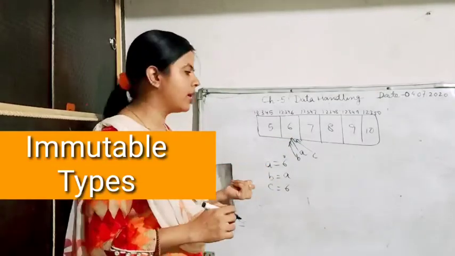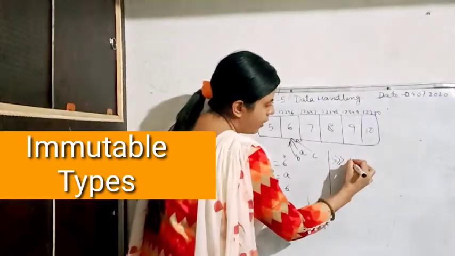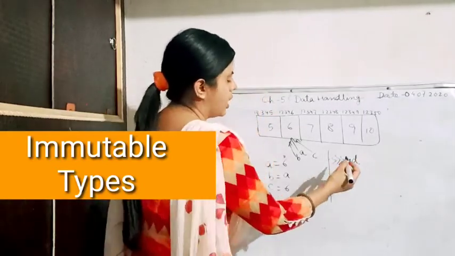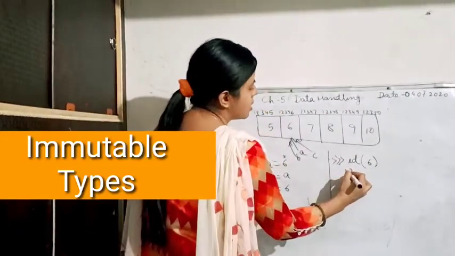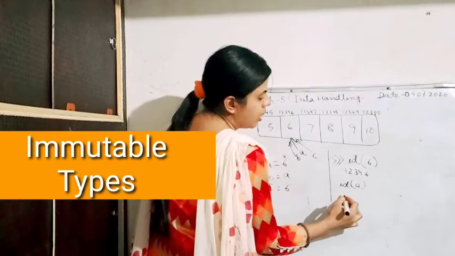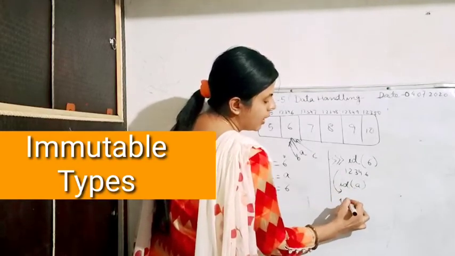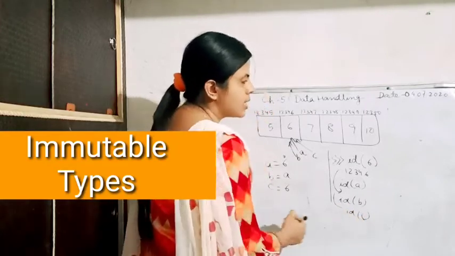How can it be checked? You can just go to the interpreter mode and use the function id, and then write the number 6. You will get the answer 1, 2, 3, 4, 6. When you write id a, you will get the same answer. When you write id b, it will give you the same answer, and id c will also give you the same answer.